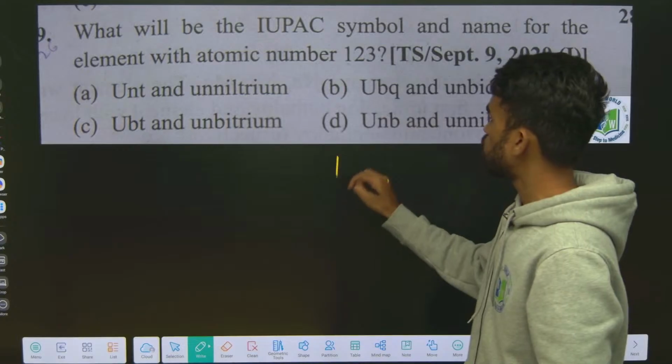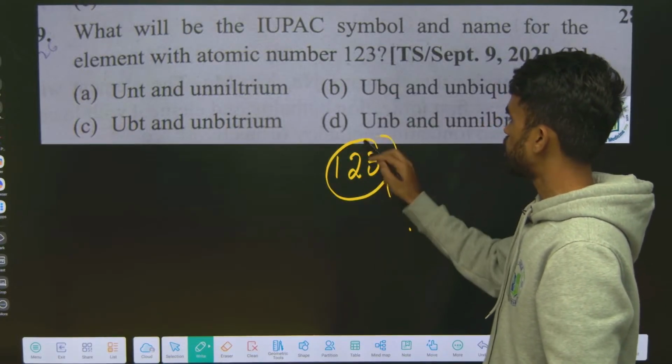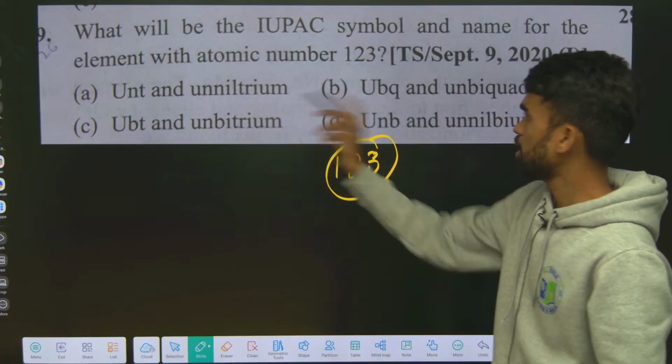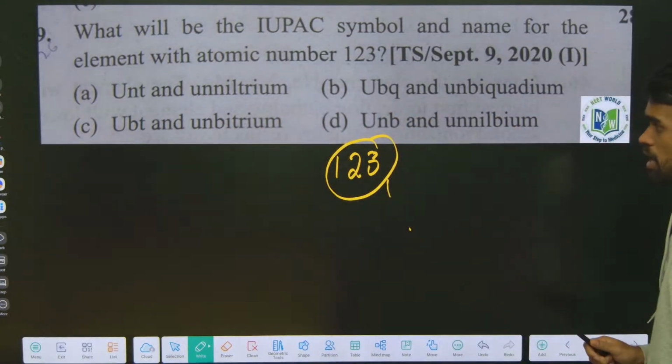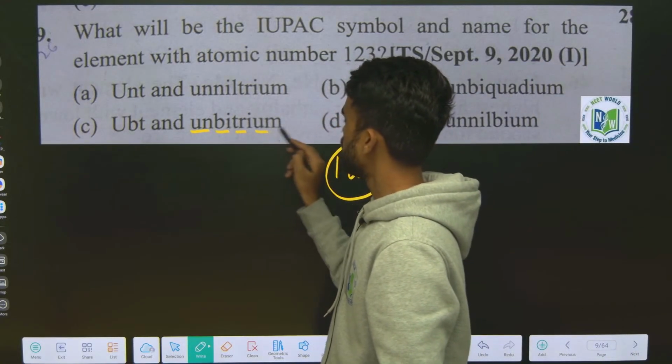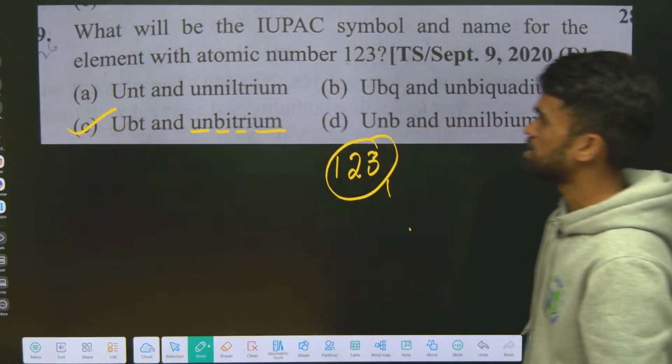See, 1, 2, 3, I told you how to name this kind of elements having atomic number greater than 100. Try this and tell me: unbitrilium. So UBT, option C.